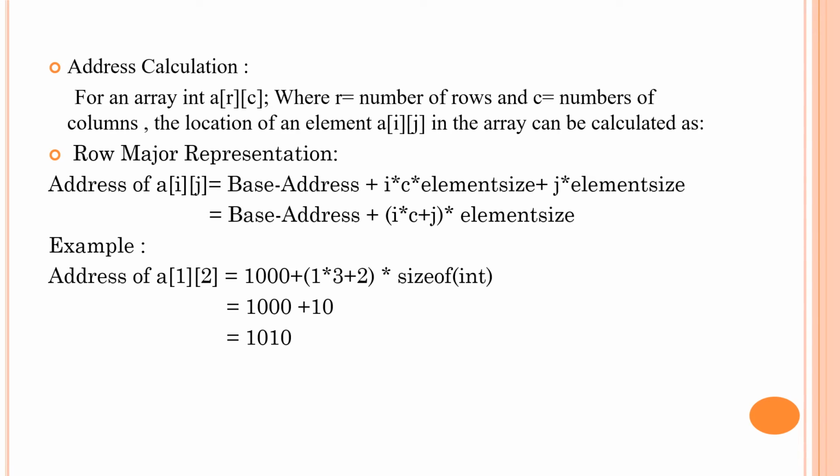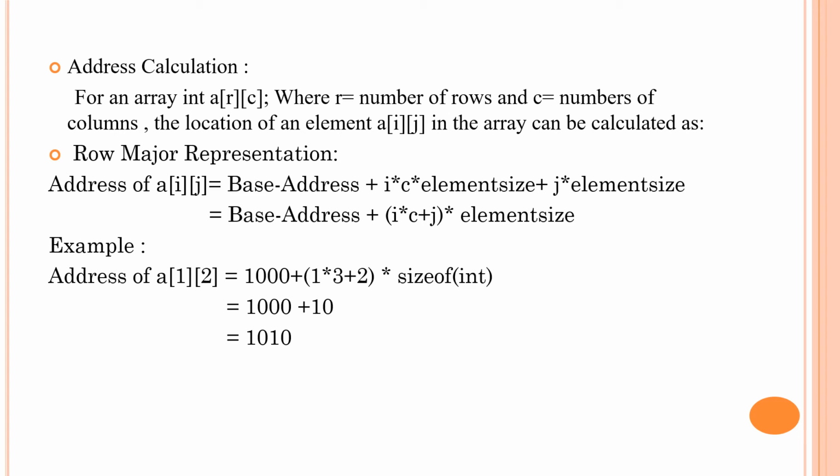Address calculation. If we want to calculate the address of a specific element, then we can use some formula. For an array int a[r][c], where r is the number of rows and c is the number of columns, the location of the element a[i][j] can be calculated as follows. First we are going to see the row major representation.